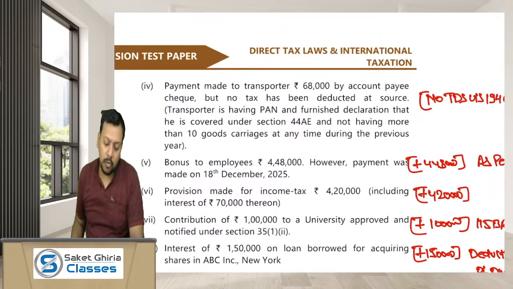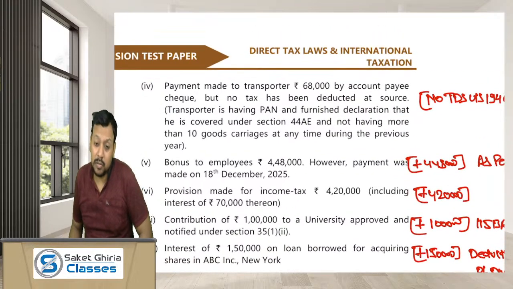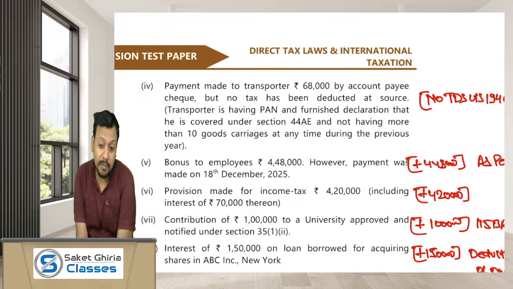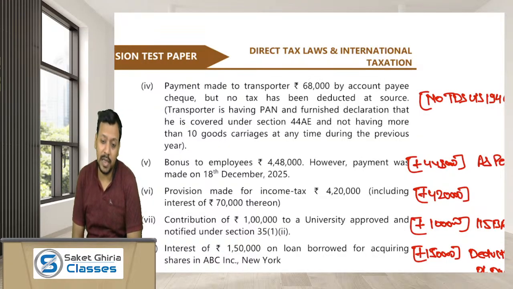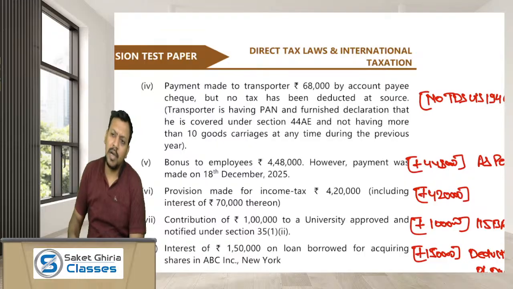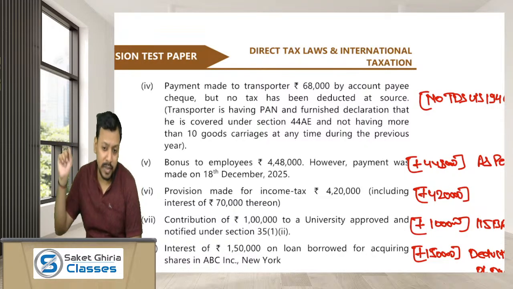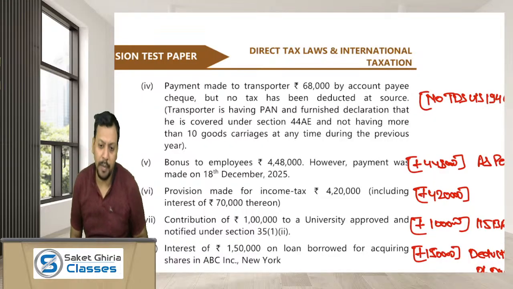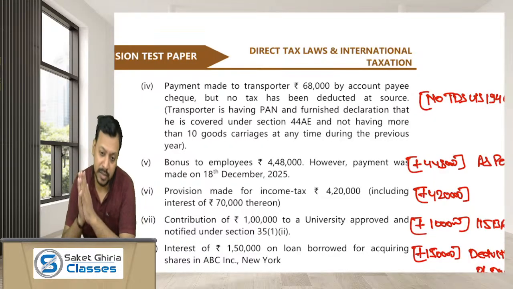Payment made to a transporter, rupees 68,000. Dear friends, if you are making payment to a transporter, then the TDS implications will arise under section 194C. But dear, TDS under section 194C is not required to be made on a goods carriage if the transporter does not own more than 10 goods carriage vehicles and he gives a declaration and his PAN, then you are not required to make TDS under section 194C.